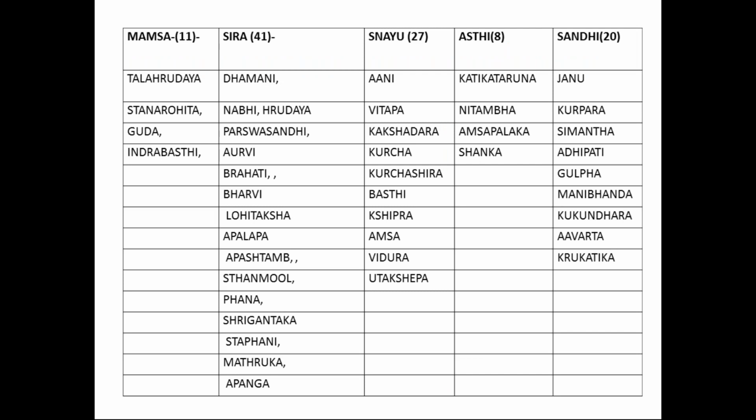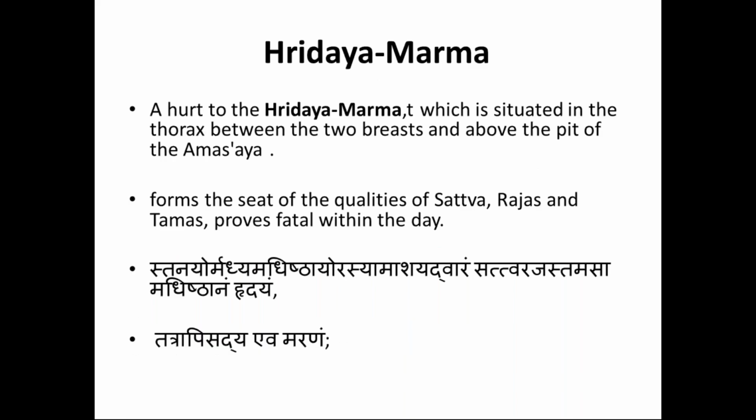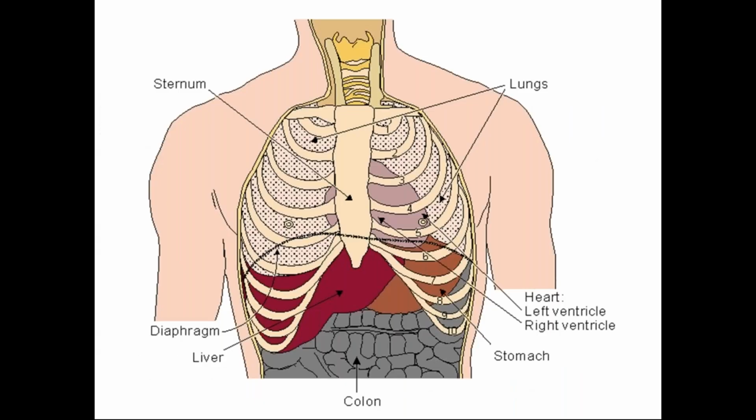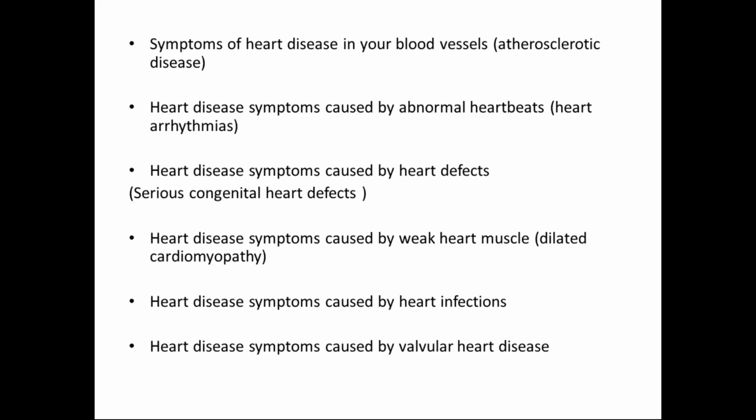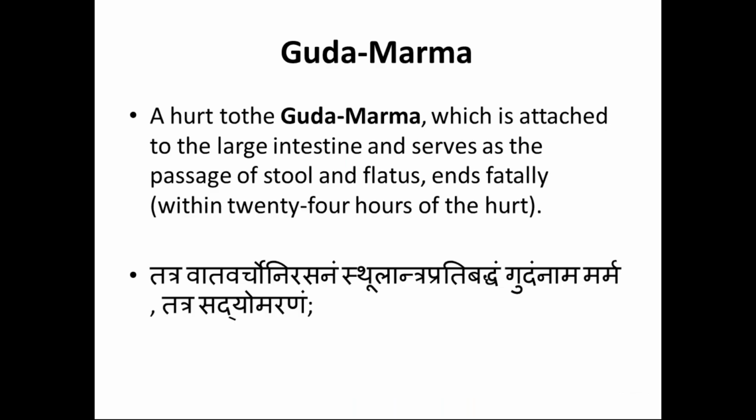Okay, that is the classification. Yesterday we discussed the marma, how to write it and its locations. These are a few important landmarks over the abdomen. Here you can see the area covered by the rib cage. The upper 6 ribs are related with only the chest part, and the lower 6 ribs are related with the abdominal part. Please remember, later I will discuss the abdomen and other parts. This is just highlighting the points, and now we'll start with the Guda marma.